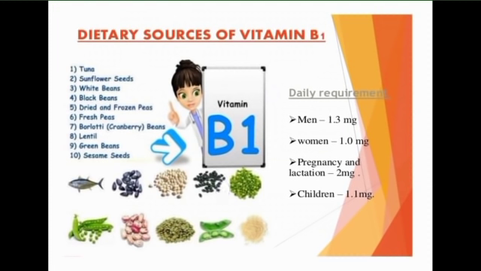Now coming to the dietary sources of vitamin B1, which include cereals, pulses, oil seeds, nuts and yeast, which are good sources of vitamin B1. Thiamine is mostly concentrated in the outer layer of cereals. Polishing of rice removes about 80% of thiamine. Vitamin B1 is also present in animal foods like pork, liver, heart, kidney and milk.